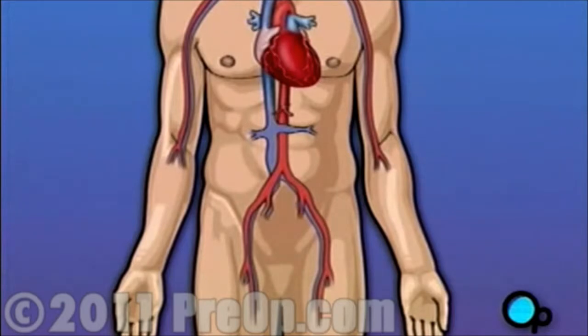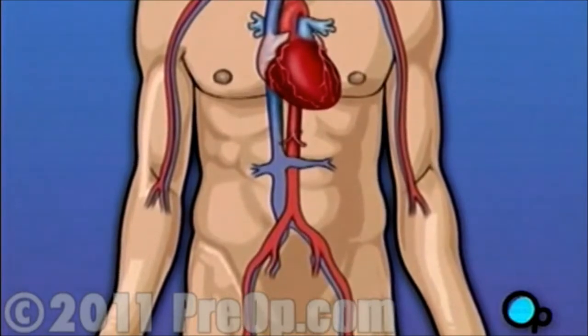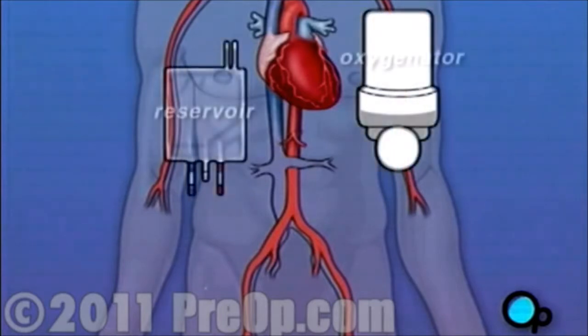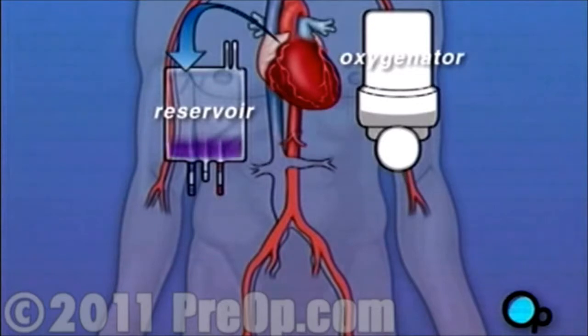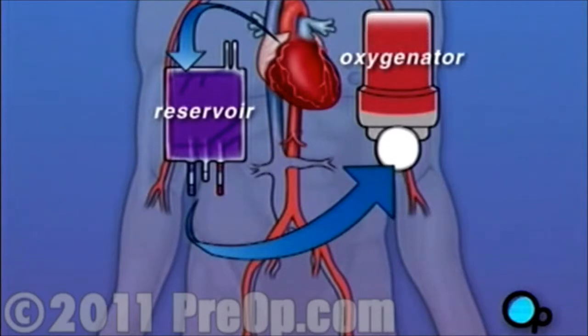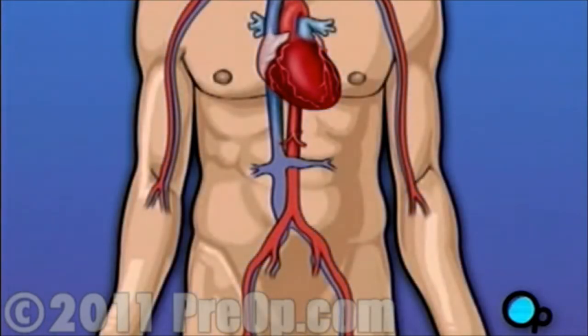Of course, operating on the heart is a complex and delicate process. And in the case of bypass surgery, your doctor will most likely need to stop your heart before installing the graft. During the time that your heart is not beating, a special machine called a heart-lung machine will take over the job of circulating and oxygenating your blood. By using this machine, your doctor is able to repair the heart without interfering with the blood flow to the rest of the body. Following surgery, your heart will be restarted and you will be disconnected from the heart-lung machine.